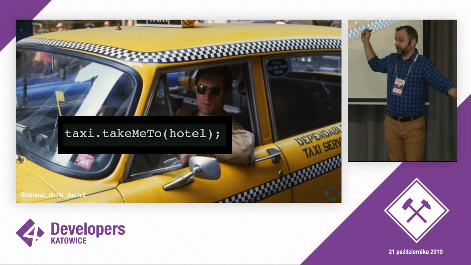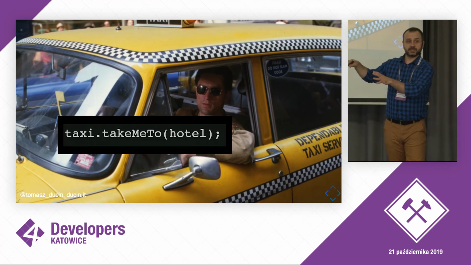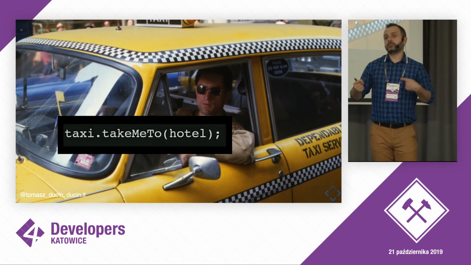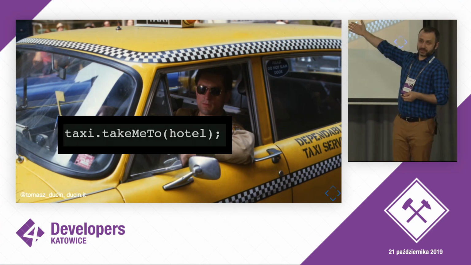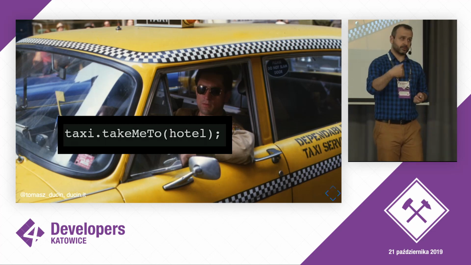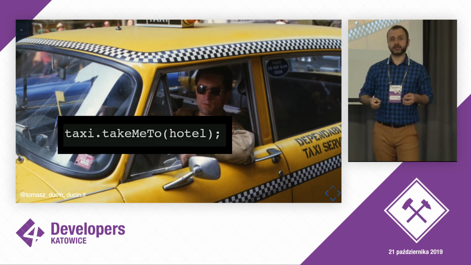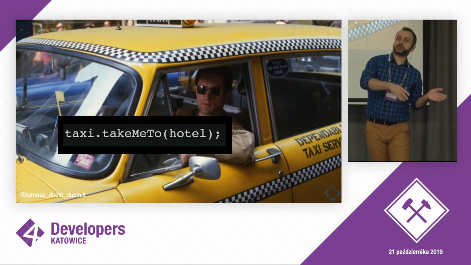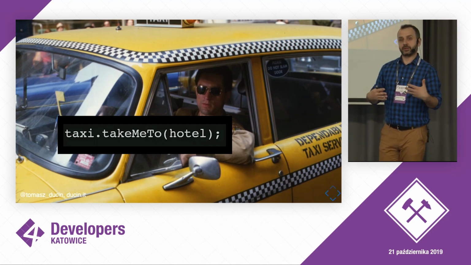But what is important here is instead of only hiding implementation details, inverting the control means also that we are losing the control. Because now, if I say, please take me to the hotel, I'm not deciding what the route is. I'm not deciding how fast should we go. I'm not deciding where should we turn left or where should we turn right. It's beyond my control from this point.